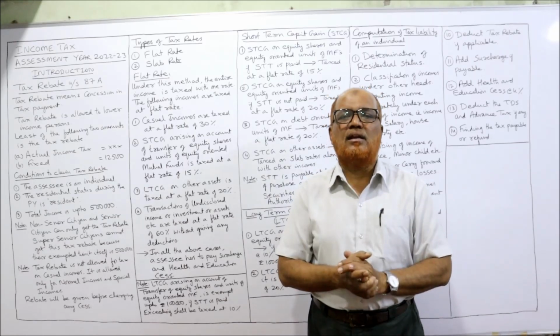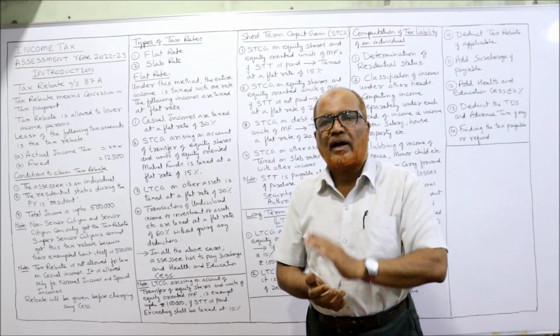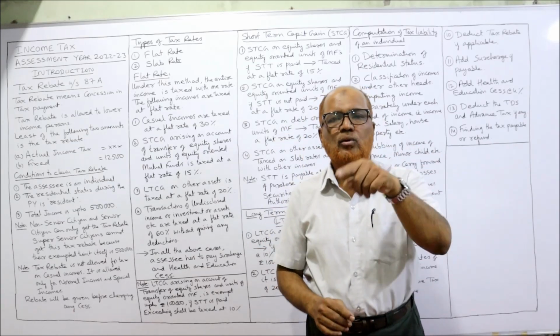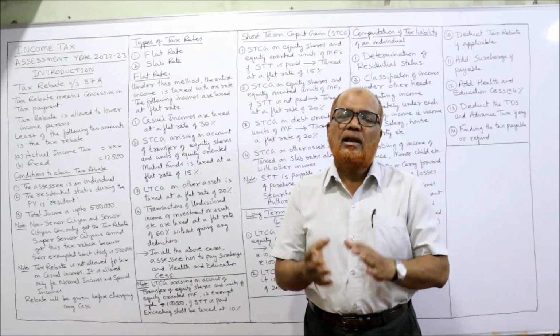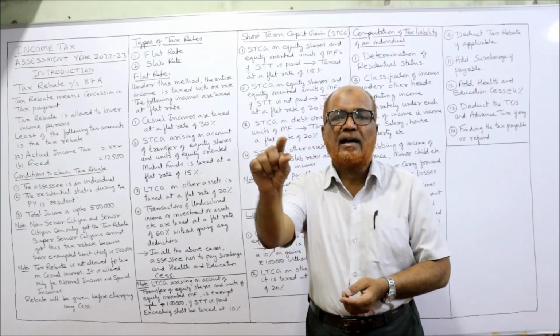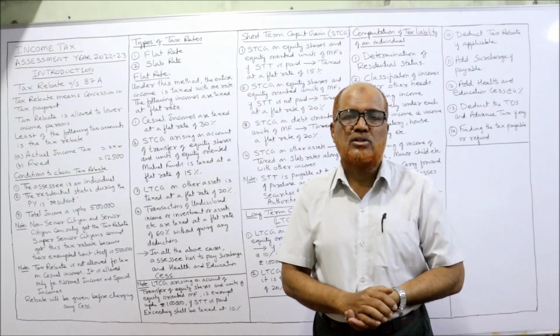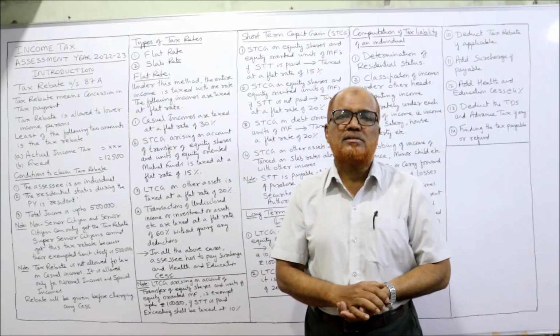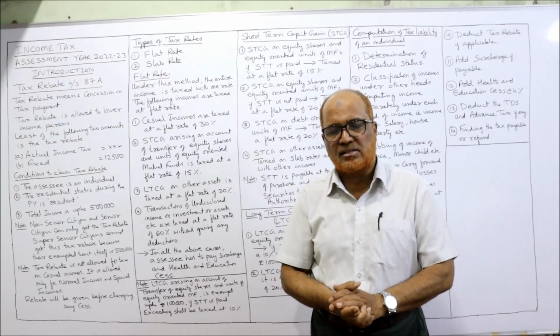For a senior citizen, up to 3 lakh, nil, no tax. 3,00,001 to 5 lakh, 5%. 5,00,001 to 10 lakh, 20%. Over 10 lakh, 30%. Lastly, for a super senior citizen, up to 5 lakh, nil. 5,00,001 to 10 lakh, 20%. Over 10 lakh, 30%. These are the slab rates applicable to different types of SSCs.